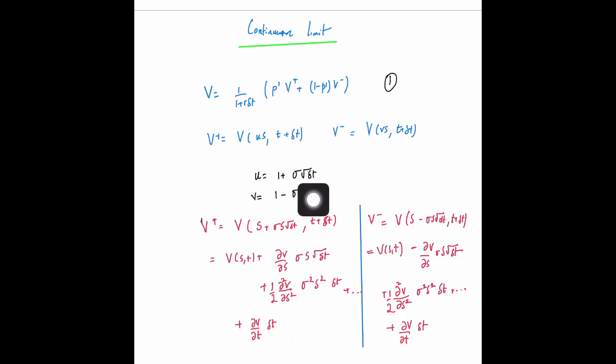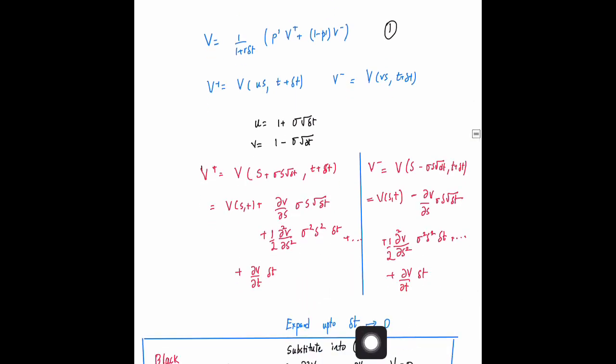That is also a function of sigma, r and delta t. This is the risk neutral probability. Do that and then expand up to order delta t, because you'll be ignoring any powers higher than delta t, since delta t is much larger than delta t squared, etc. Once you collect all the terms of order delta t, the coefficient obviously has to be equal to 0, and this is what you call the Black-Scholes equation.